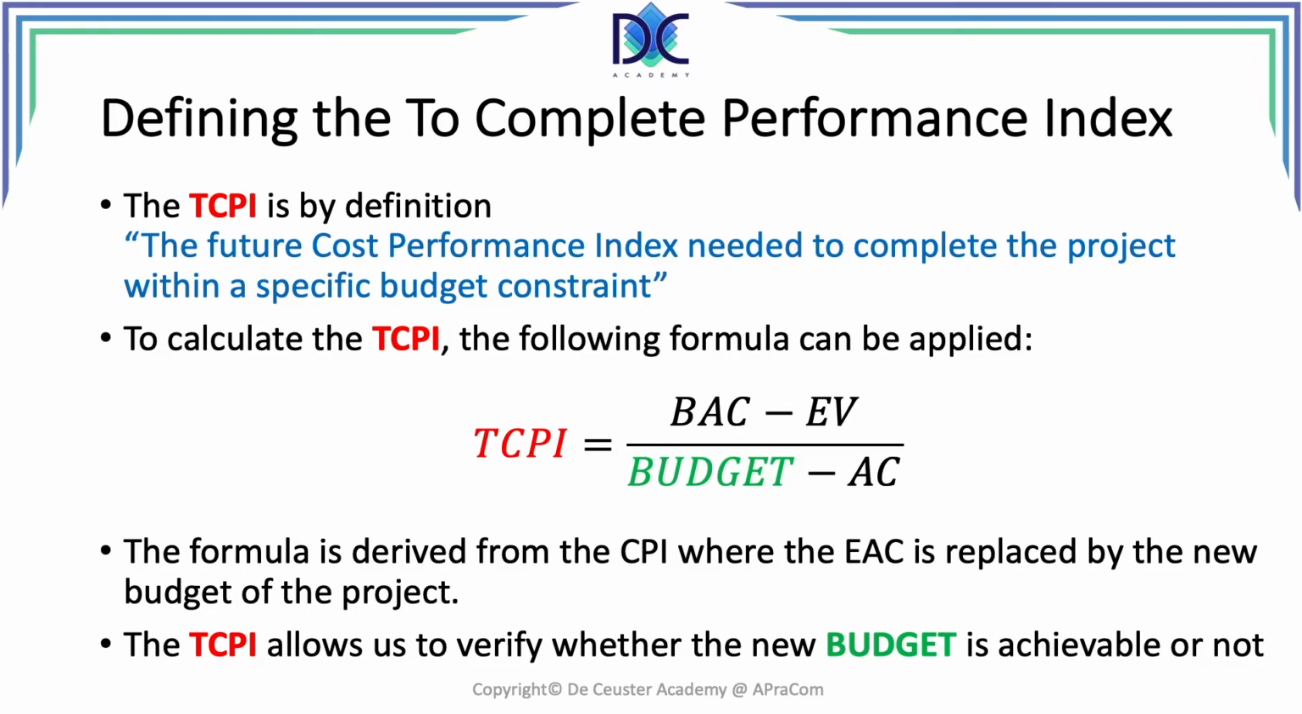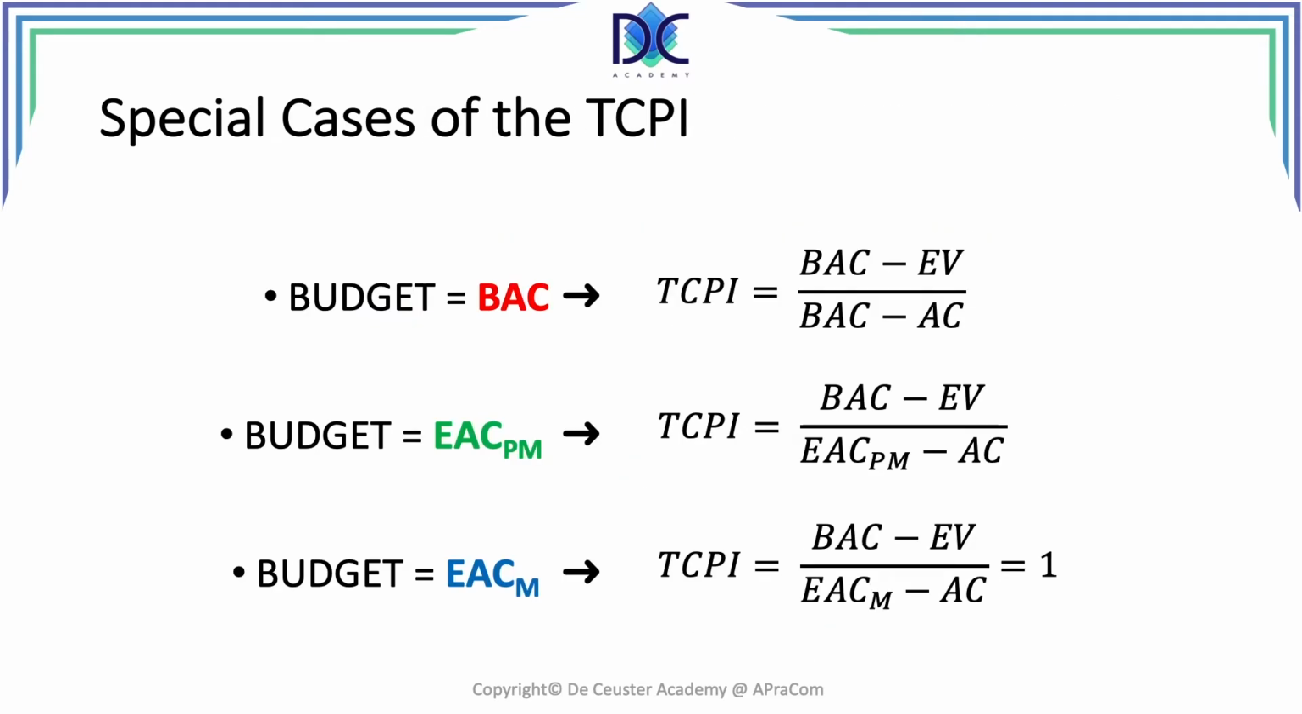For example, a TCPI which is a lot higher than 1 can indicate that the goal may be very difficult to reach. When the TCPI is lower than 1, well, it should be easier to reach the goal. Let's have a look at some special cases.